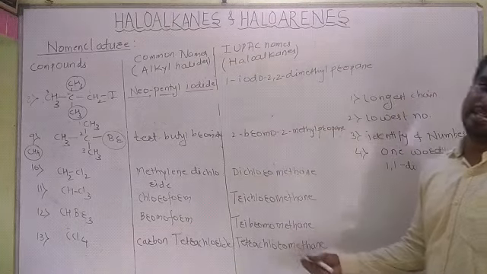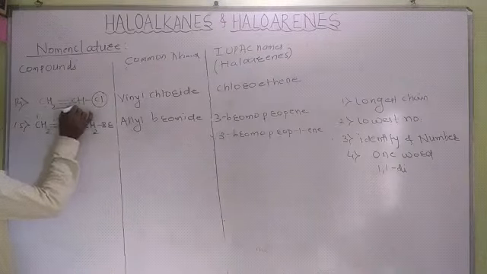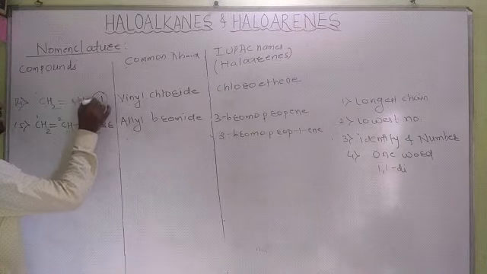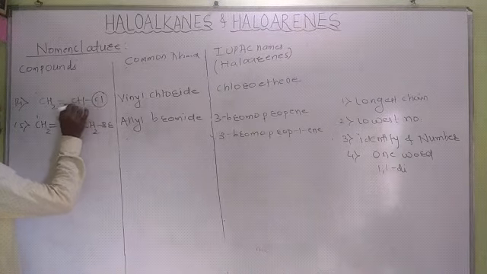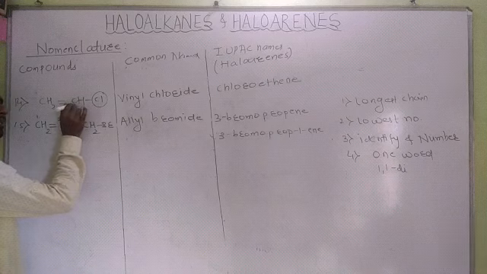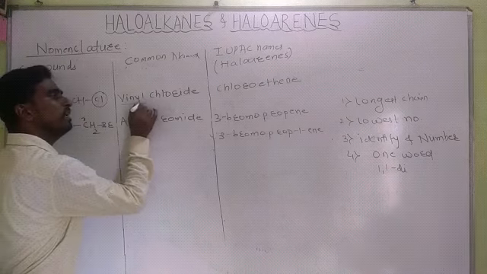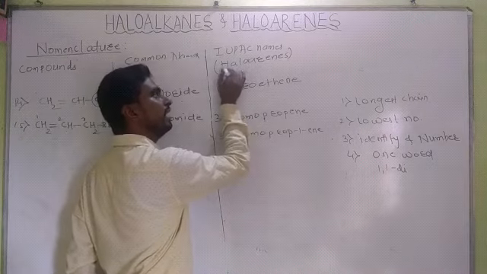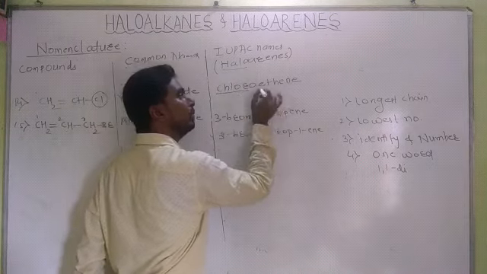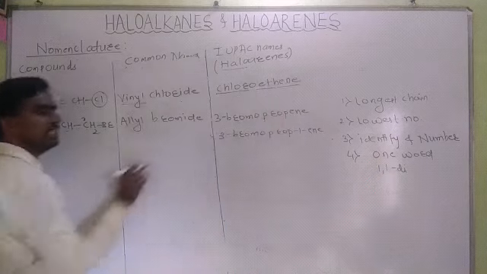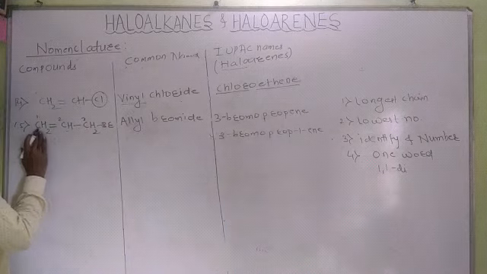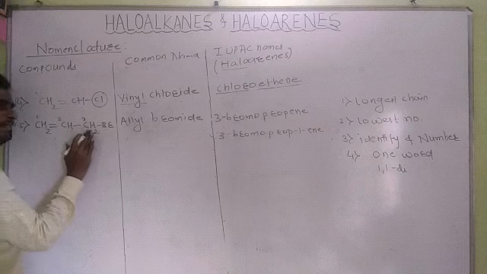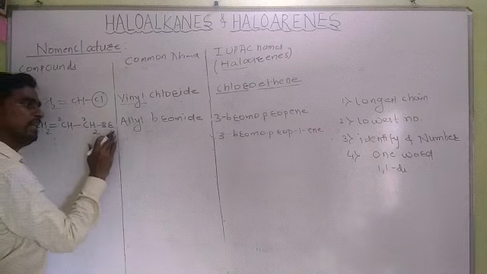Hence carbon tetrachloride. Next, CH2 double bond CH, single bond Cl. This chlorine is attached to the double bonded carbon atom. Hence its common name is vinyl chloride. Its IUPAC name: first we write the halo part, chloro, then the carbon-carbon double bond, hence chloroethene.